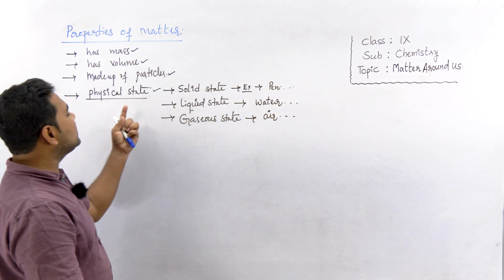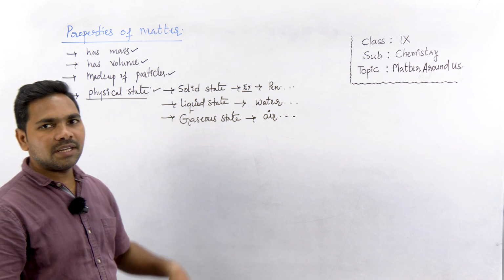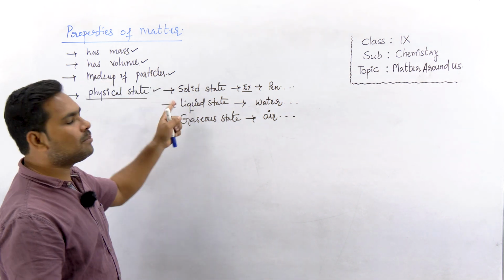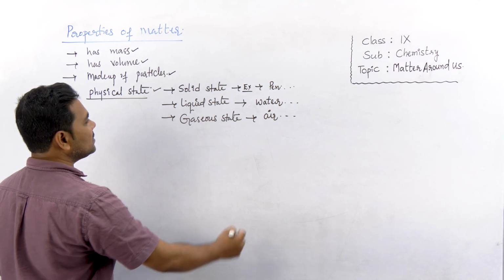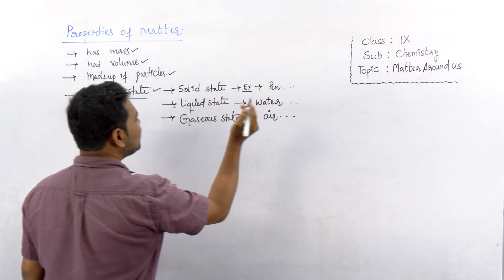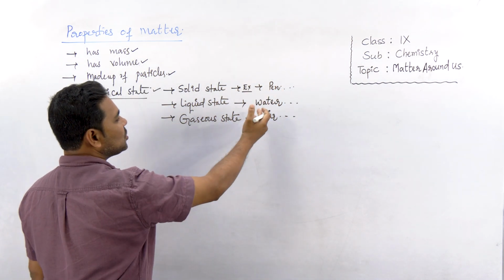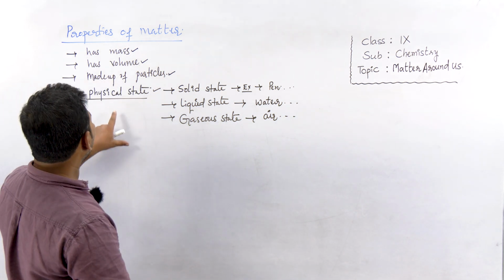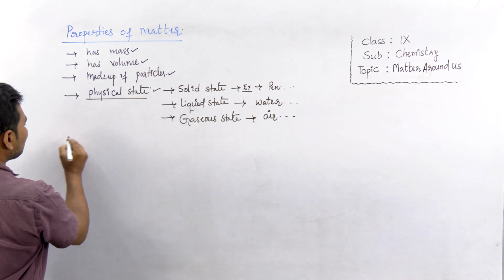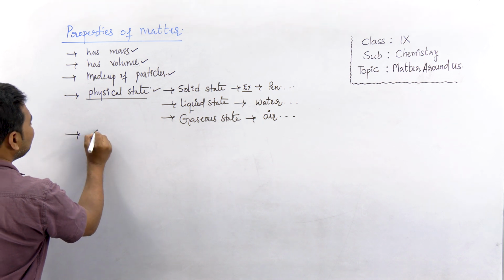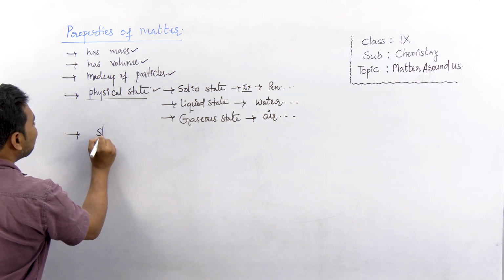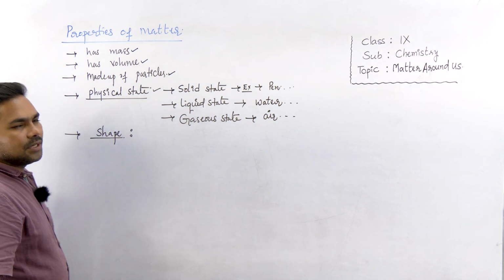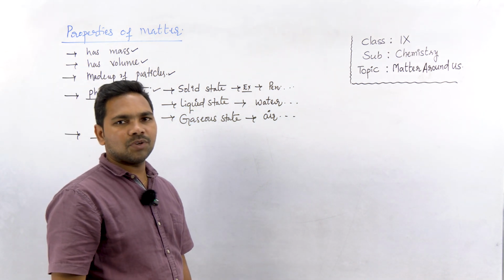So matter exists in different physical states. Physical state is one of the physical properties of matter. Matter exists in solid state, liquid state, and gaseous state. Like a pen exists in solid state, water and air in liquid state and gaseous state. This is one property, physical state. Now the next, shape, is another physical property. Shape of matter.